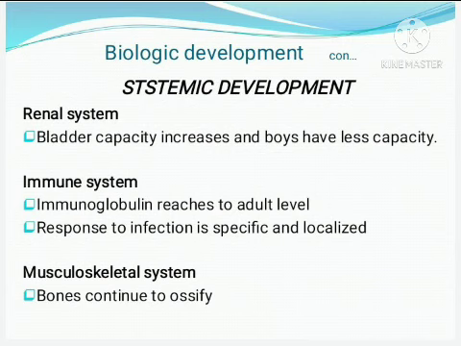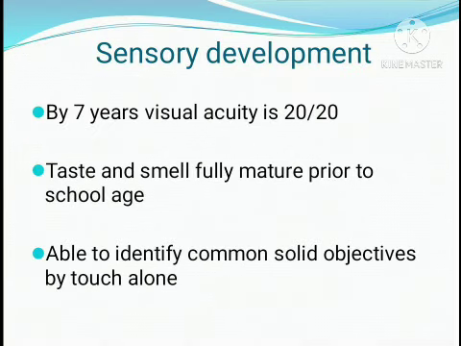Immune system: immunoglobulin reaches the adult level, and the response to infection increases, so it becomes more specific and localized. The response to infection is more specific and localized. And the musculoskeletal system continues to ossify. So this is what we have seen, the basic changes in their physiological development.